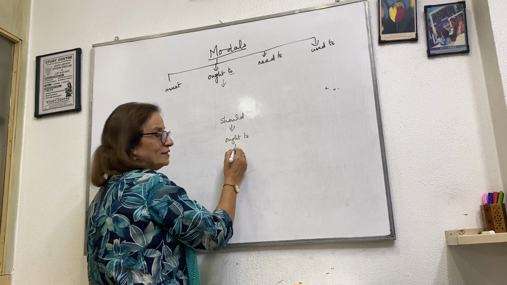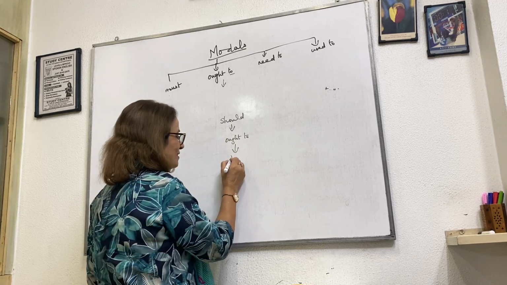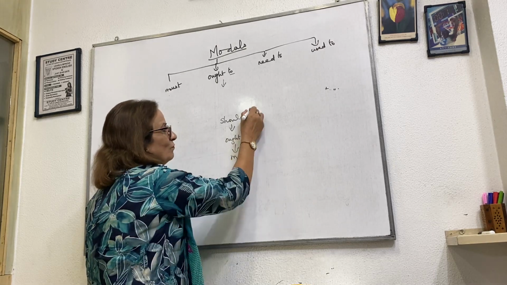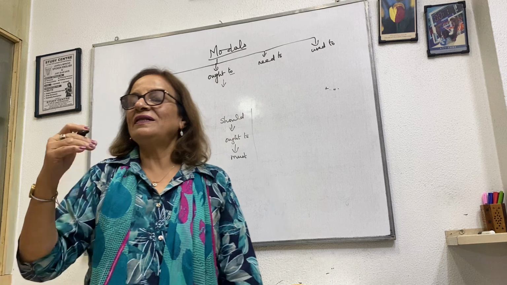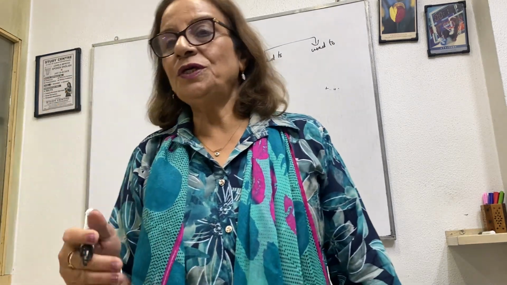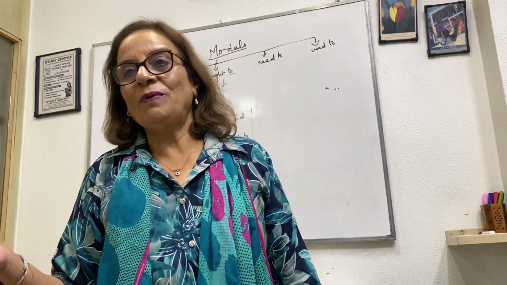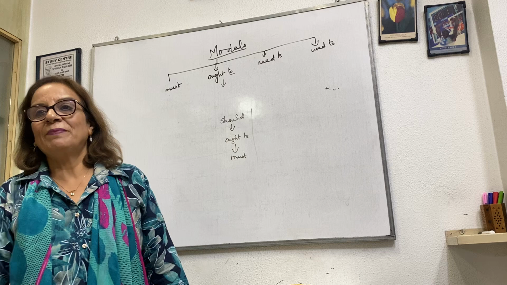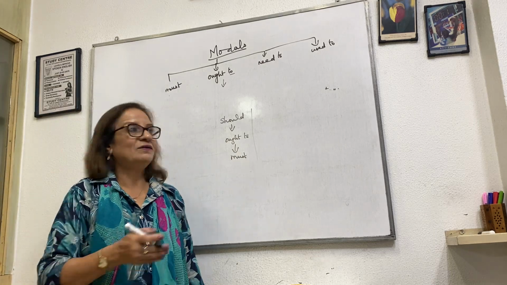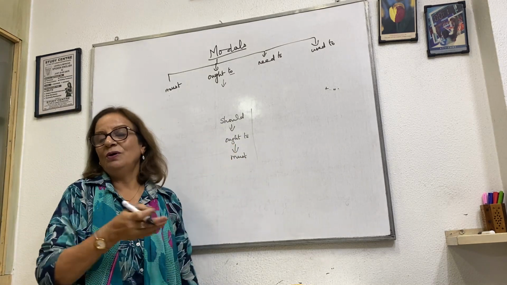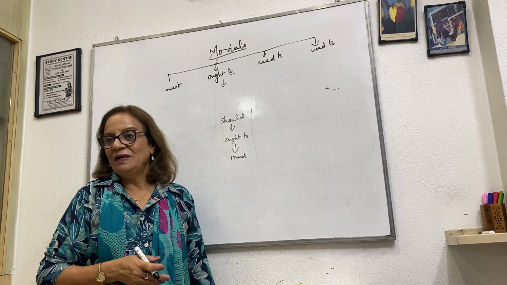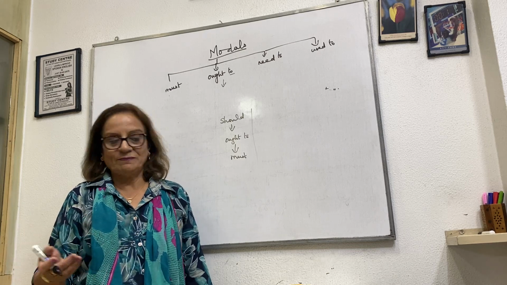and the third one is, can anybody tell? Must. Very good. So all of them mean the same, but the degree increases. Should, next is ought to, and third is must. They mean the same. It's an obligation, a duty, but the degree becomes higher. So should, ought to, must. Is it clear? And used in various ways.